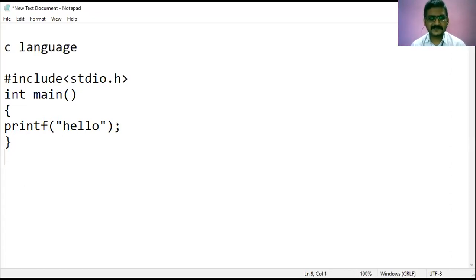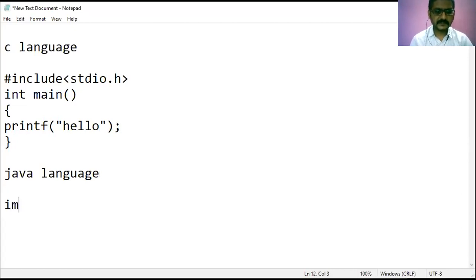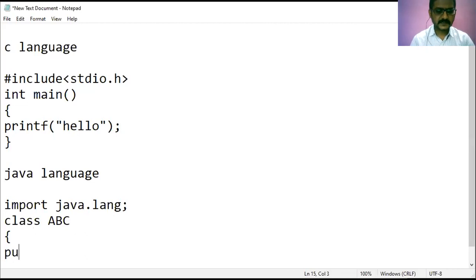Now what is the construct which is followed by the Java program? So let me write the Java language construct. It uses something like import java.lang; followed by class name, class ABC, followed by open brace, PSVM.